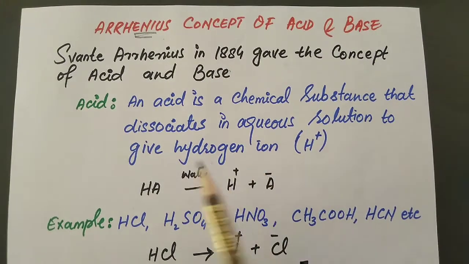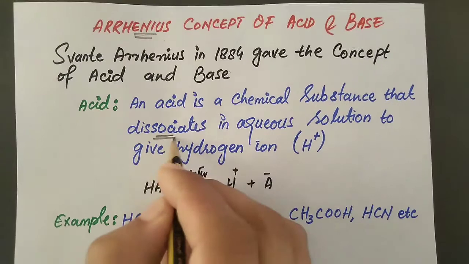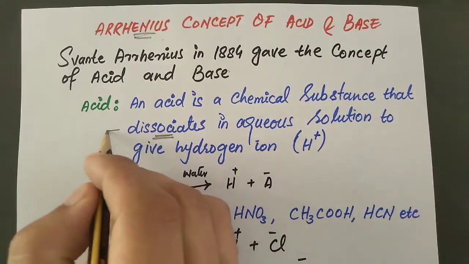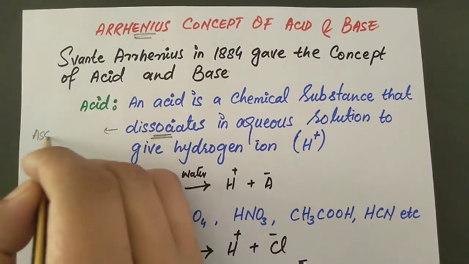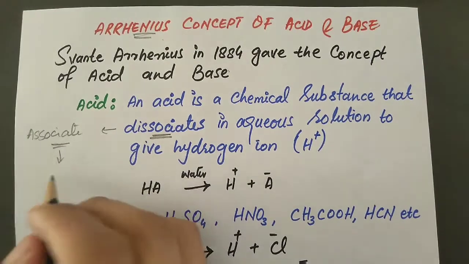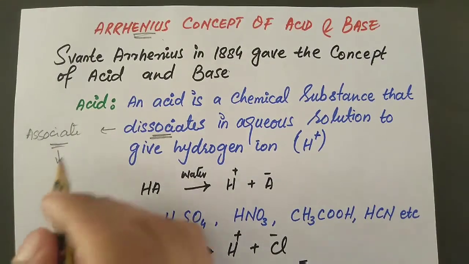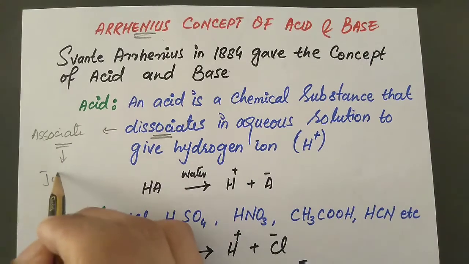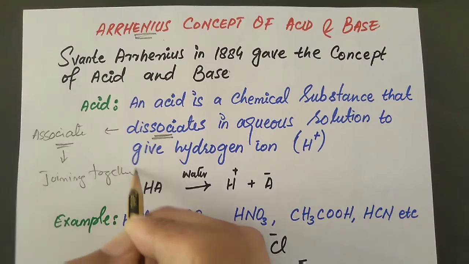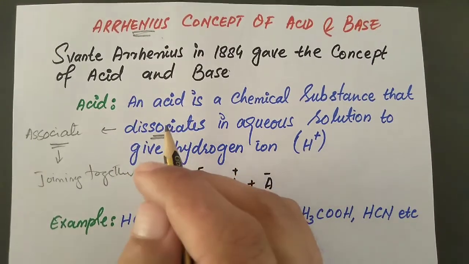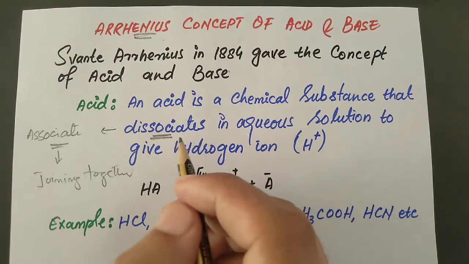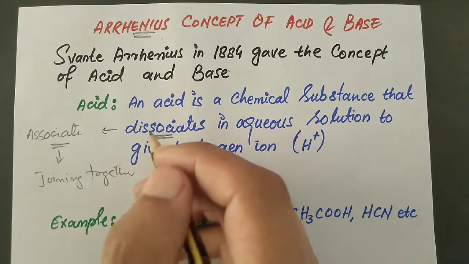Acid is a chemical substance that dissociates. What is meant by dissociate? Dissociate is the opposite word of associate. And what does associate mean? Associate means to combine something, when something joins together. So associate means joining together. So dissociate means departing from one another.